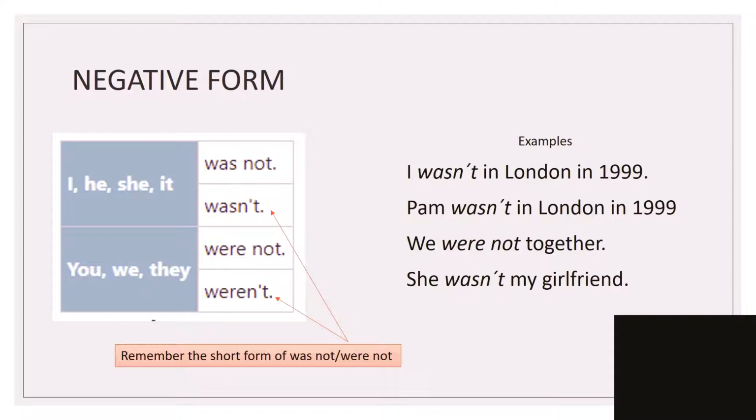Using the same examples of the last slide, I'm going to say I wasn't in London in 1999. Pam wasn't in London in 1999. We were not together, and she wasn't my girlfriend. Same sentences, but this is negative.